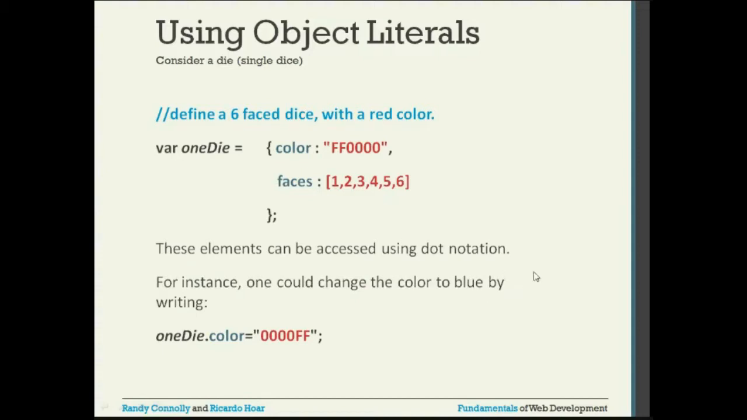Similar to Java or Python, we access the members of the particular object using a dot. Exactly similar to that, we can use the dot operator to access the members. For instance, one could change the color to blue by writing a statement. Once the oneDie object is created, you access any of the attributes using the dot operator, oneDie.color. So you will be able to access it, and you are changing it to a blue color. This is the hexadecimal for the blue color. You can either access or modify.